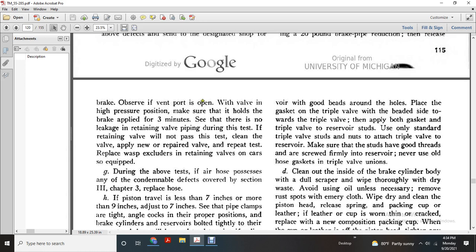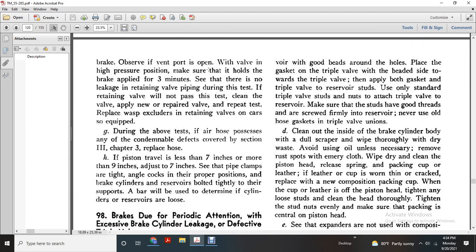Clean the inside of the brake cylinder with a dust scraper and wipe thoroughly with dry waste. Avoid oil unless necessary to remove rust spots. Use an emery cloth, then wipe dry and clean. Check the piston head, release spring, and packing cup. If the leather cup is worn or cracked, replace it with a new composition packing cup. When the leather cup is off, and the piston head is loose, clean the head thoroughly. Tighten the stud nuts evenly.